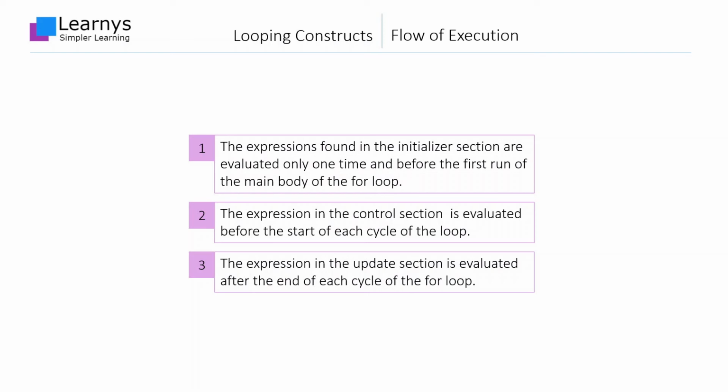Apart from the for looping construct, the C language also provides two more looping constructs, which are while and do while. Bearing a few minor variations, all the three looping constructs are used to execute a given set of statements multiple number of times. In the next video, we will talk about the other two looping structures, which are while and do while.